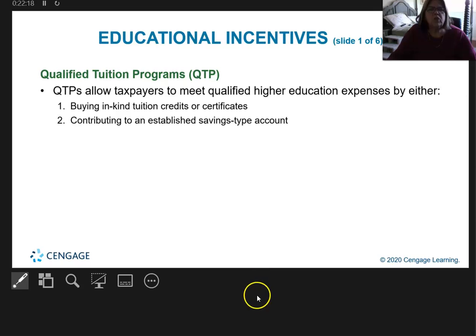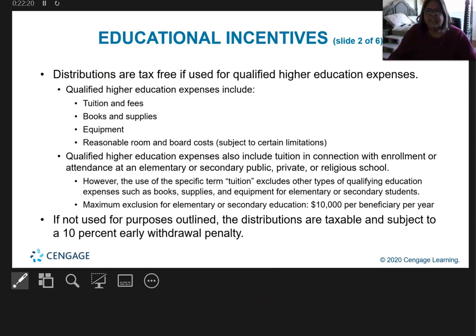So let's actually look at educational incentives. Again, I'm not going to read all of this. You guys can read through this stuff. It may be very important for you to know that qualified higher education expenses are these things right here, especially if you're taking a college class right now. That's considered higher education, and some of that actually can be deducted.